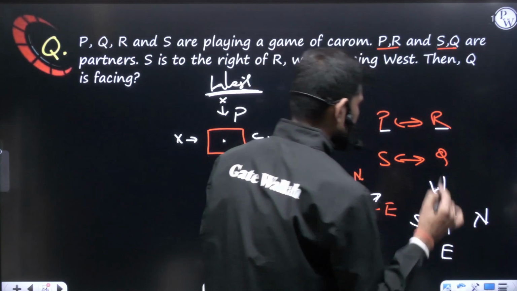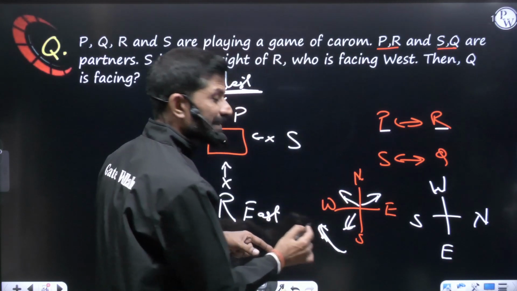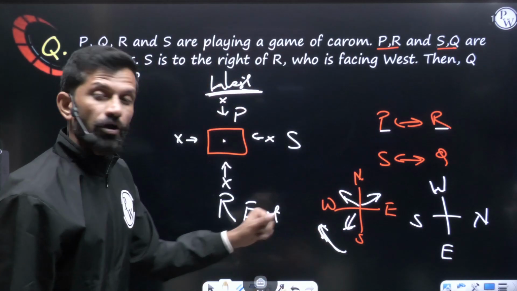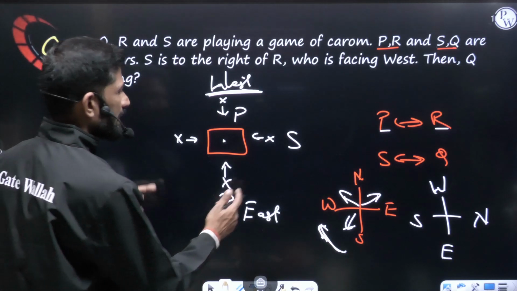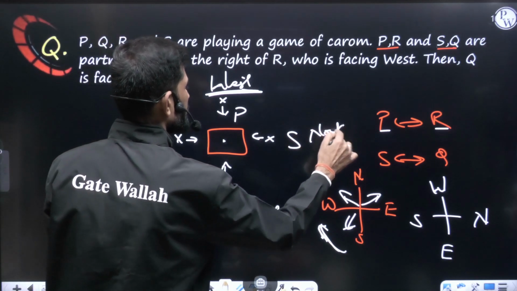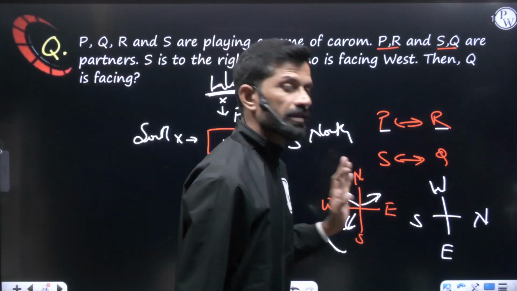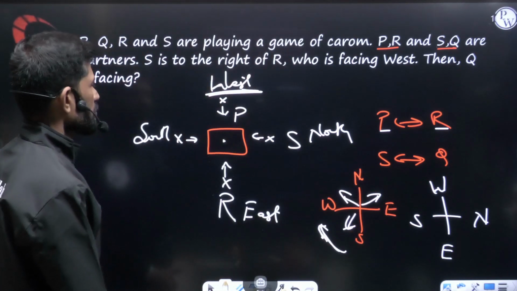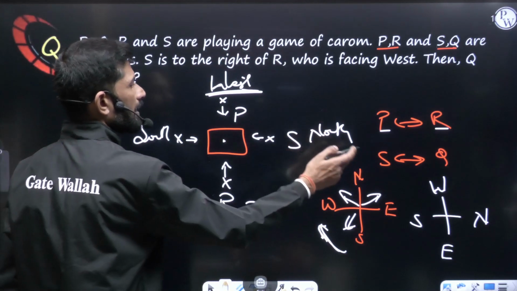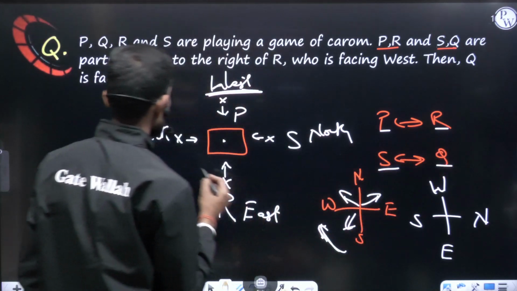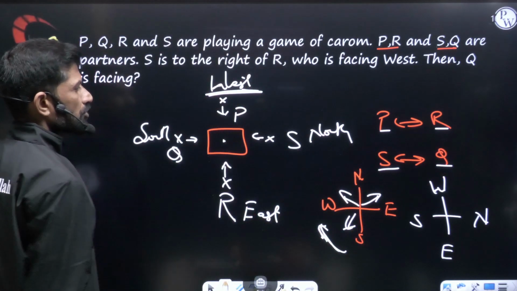So this is how it will become. So my dear friend, it became this is north direction and this is south direction, because west and east we got. That's it. Now what is the question they are asking? Who is S's partner? Q. So S and Q will be sitting opposite to each other.